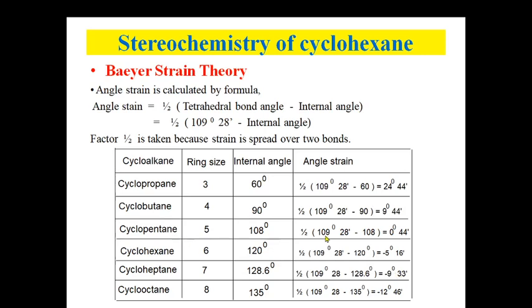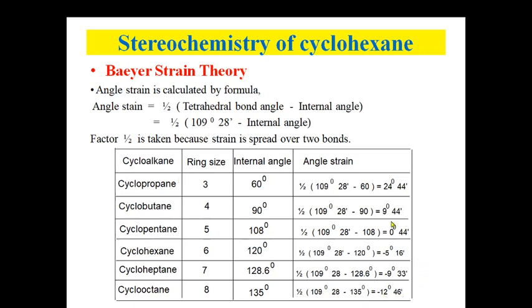So for cyclopentane, it is 0 degrees and 44 minutes. For cyclohexane, it's 5 degrees and 16 minutes. For cycloheptane, it's minus or 9 degrees and 33 minutes. So usually it is taken as a modulus; angle strain is taken as a positive value. For cyclooctane, it is 12 degrees and 46 minutes.